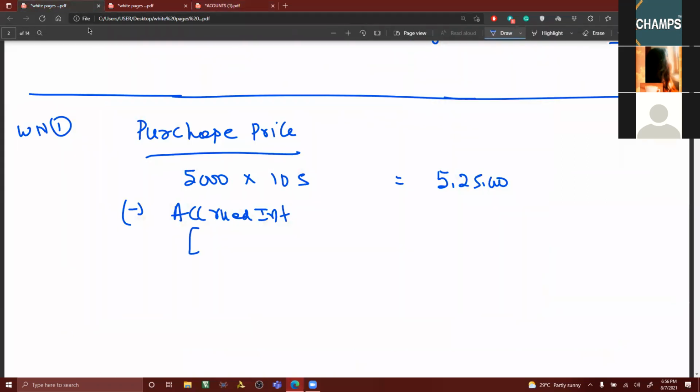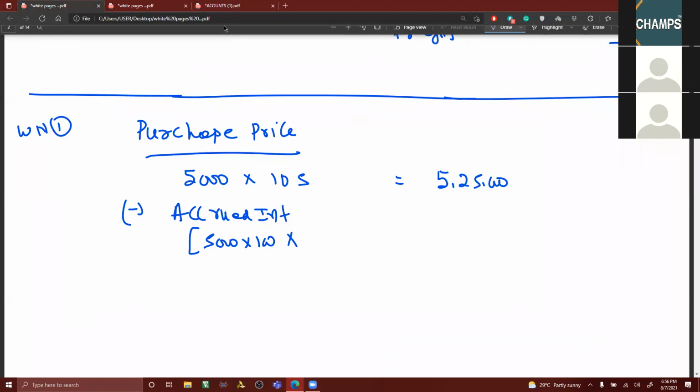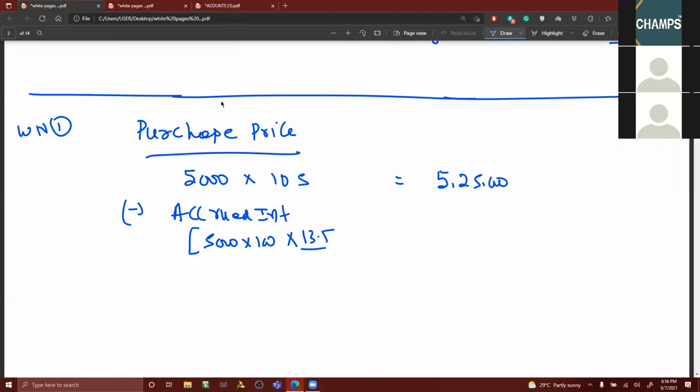Accrued interest: 5,000 into 100. Can you tell me the rate of interest? 13.5. I'm not writing the number of months; you'll understand it, my dear friends, 1 by 12. Can you tell me the accrued interest? 5,625. It is to be deducted to find out the cost price. What is the cost price? 5,19,375.